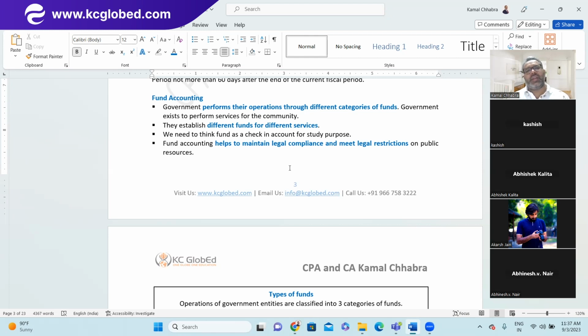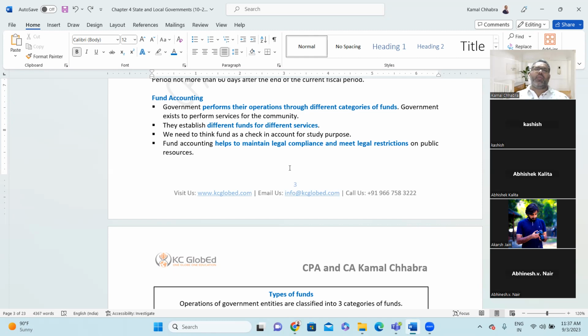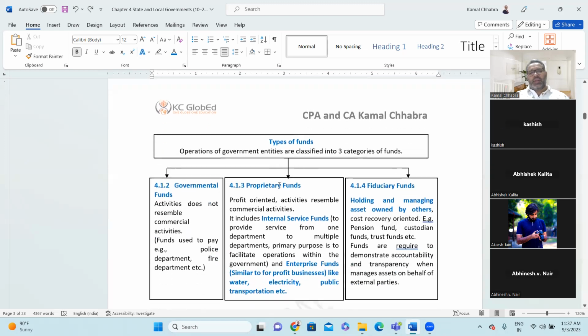Second is meeting the legal restrictions on the public resources, right? Make sense? Yes, sir. So this is, you can say, an overview of fund accounting, why we need to create and maintain fund accounting. Now, the next topic we are understanding is the